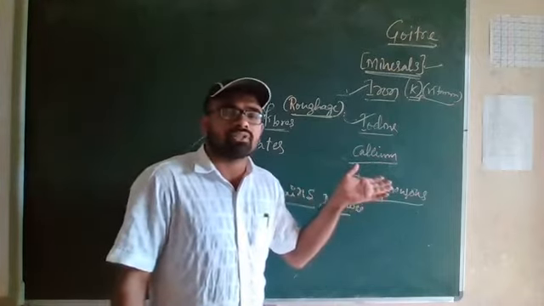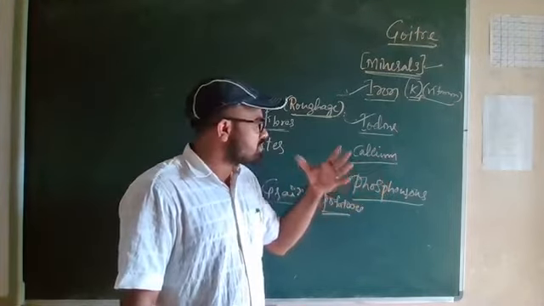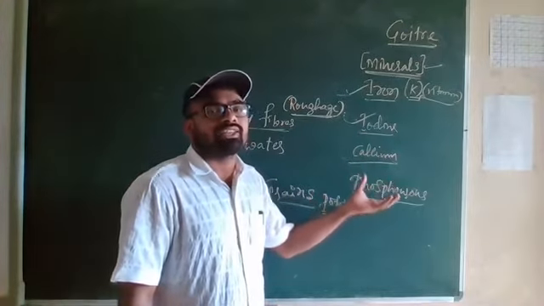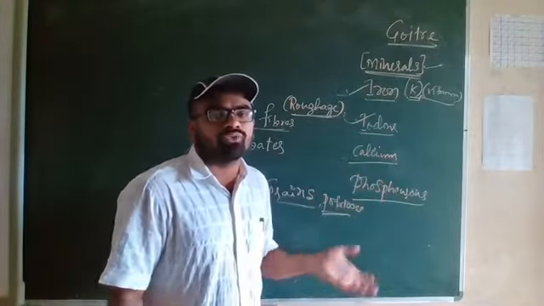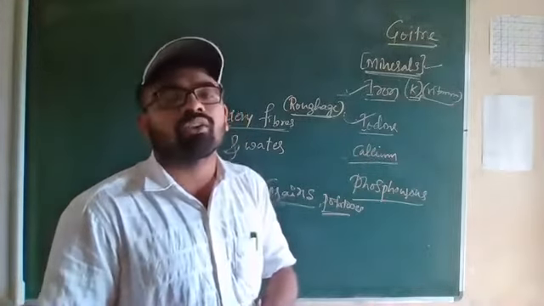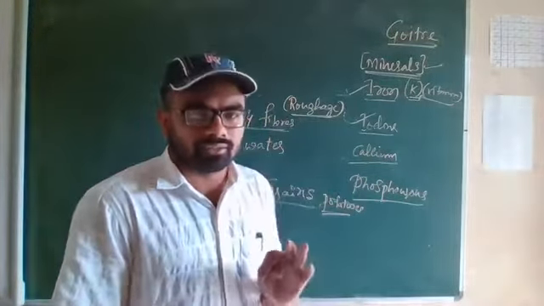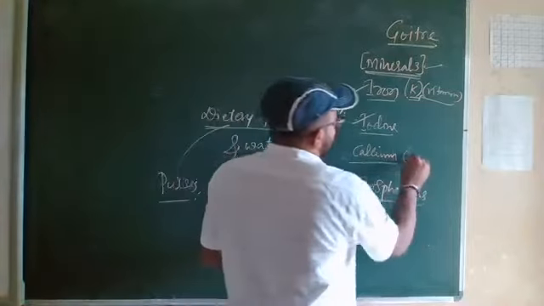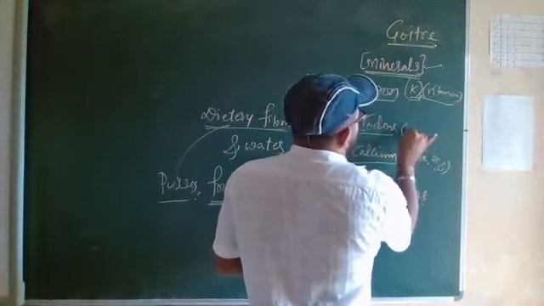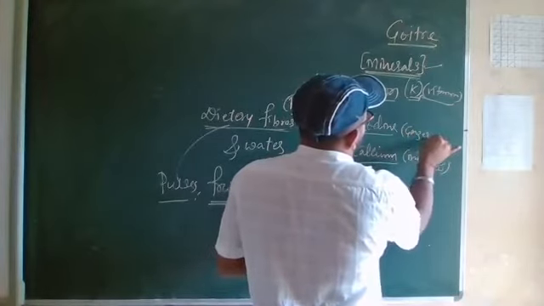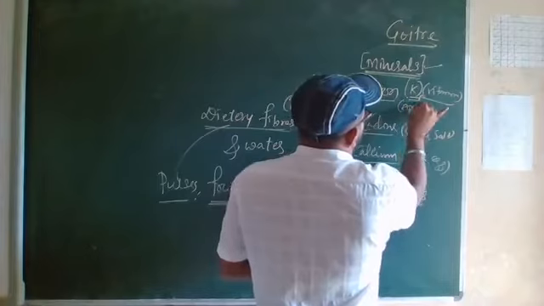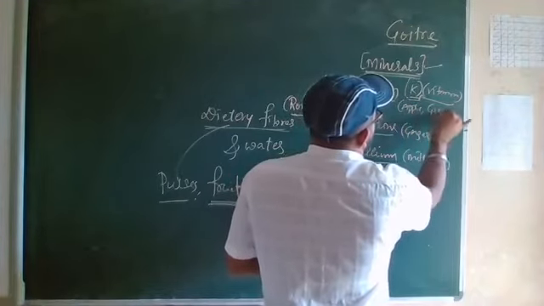Calcium is present in bones, for strengthening of bones and teeth. So we have to eat calcium-rich food items. What are the calcium-rich food items? Mainly milk and egg.